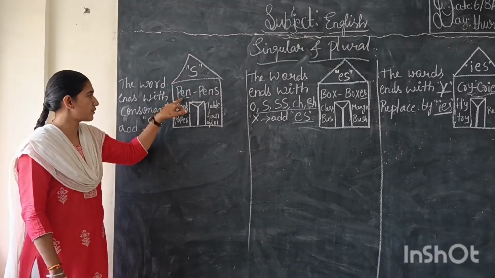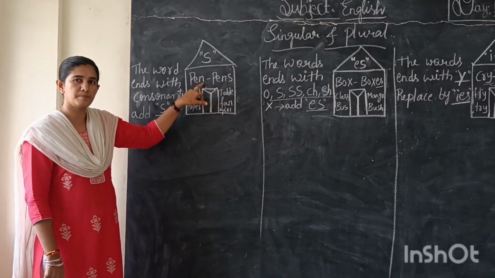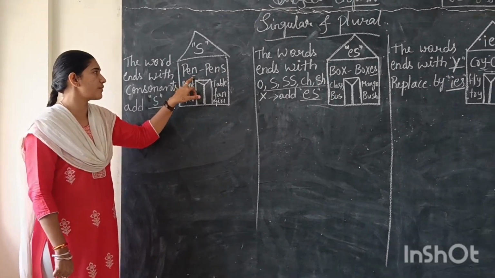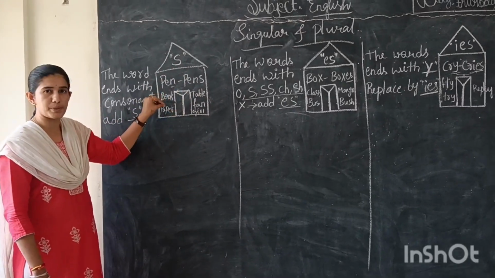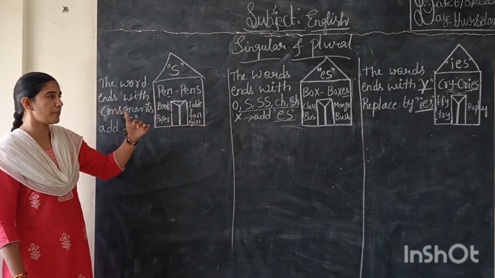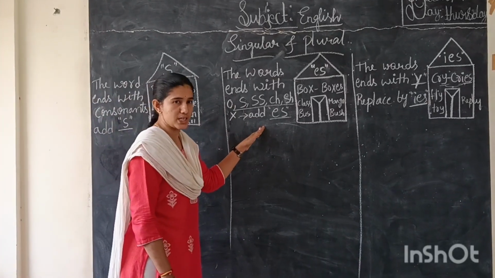Got that? For example, pen. Is N a consonant or a vowel? Consonant. So we are adding yes. I have written a few examples in the yes house. One by one, come and complete them. And next we will move on to the ES house.